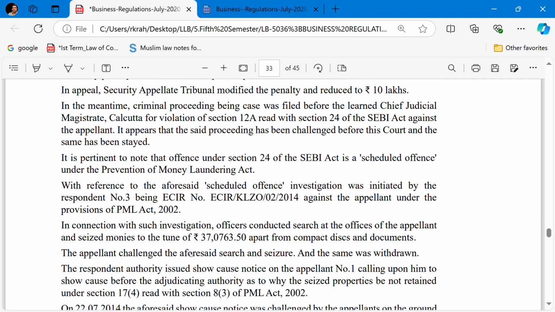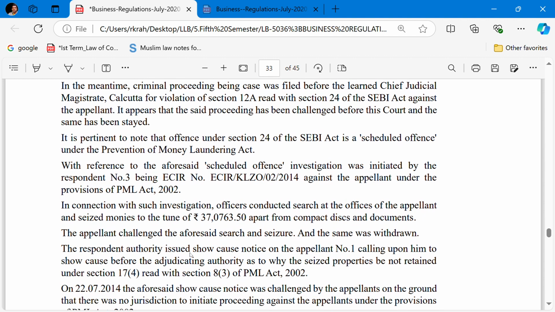So in connection with such cases, the investigating officer conducted a search at the offices of the appellant and seized money to the tune of 37,0763.50 rupees, apart from the compact disc and the documents. The appellant challenged the search and seizure, and the same was returned.